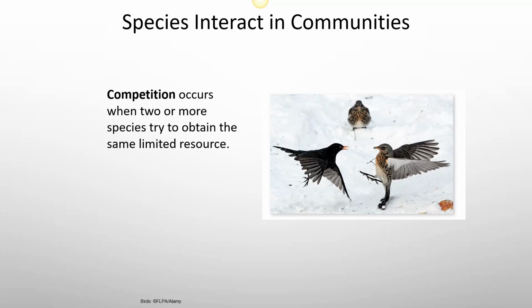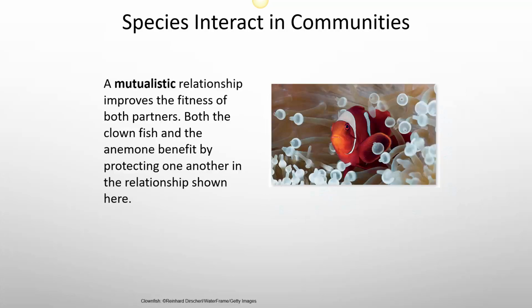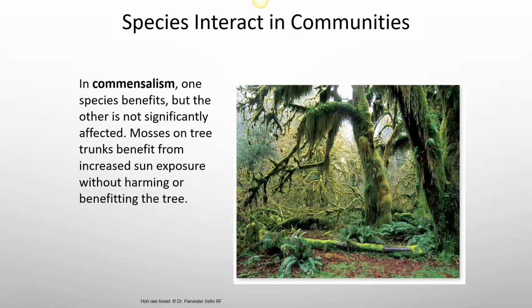Competition occurs when two or more species try to obtain the same limited resource. In mutualism, both organisms benefit. So here they show the clownfish and the anemone that benefit by protecting each other.